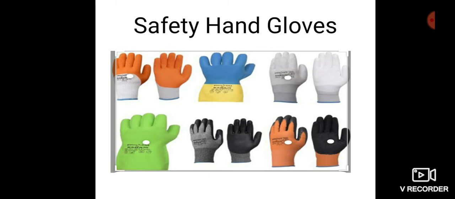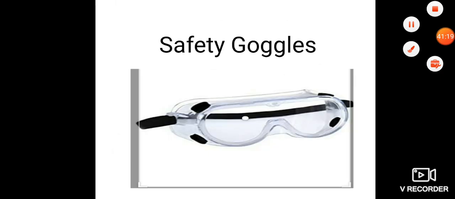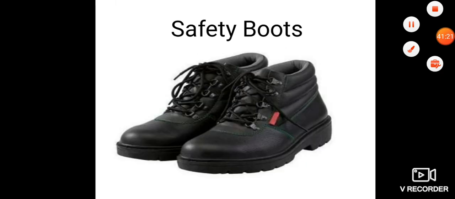54,000 volt. Okay, next one is safety boots. Safety boots should be worn at all times when a person is on an industrial site.